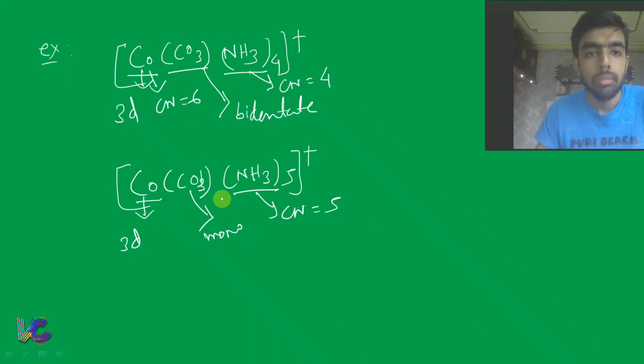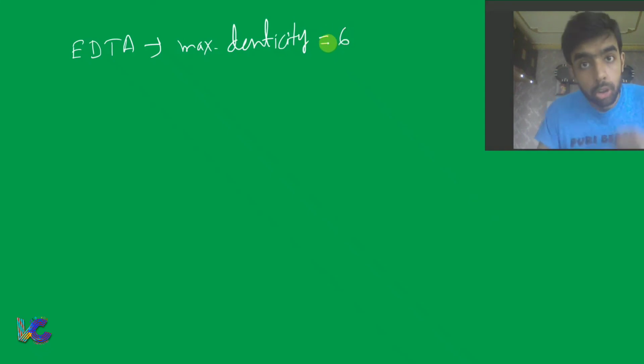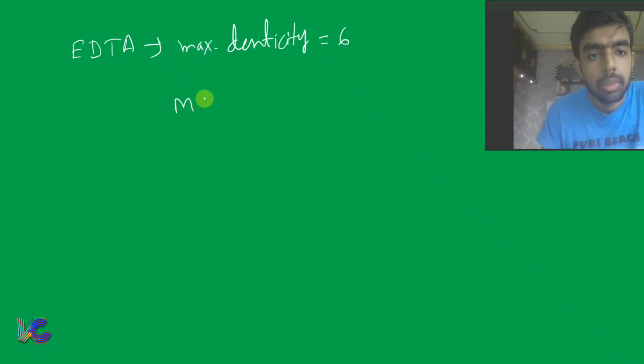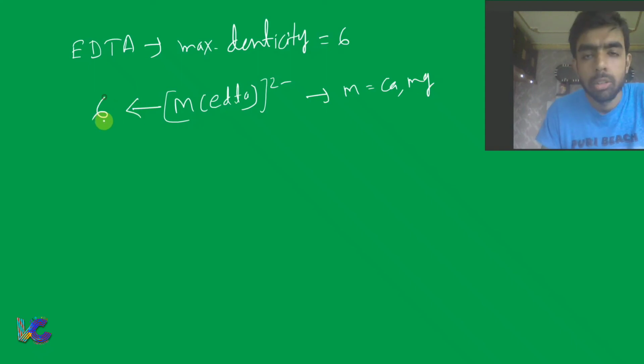Fine. Now if you take another example, EDTA, the maximum denticity it can show is 6, but not always will it show 6. It can show less than 6 also. If you see M EDTA 2-, where M is calcium or magnesium, in this case denticity is equal to 6. EDTA will show maximum denticity, that is 6.